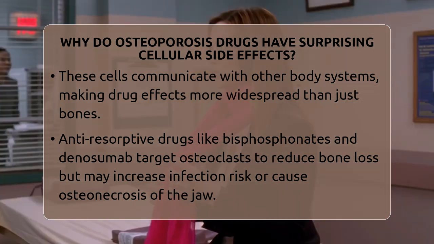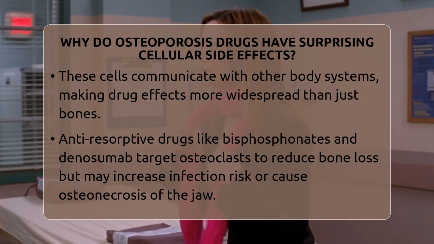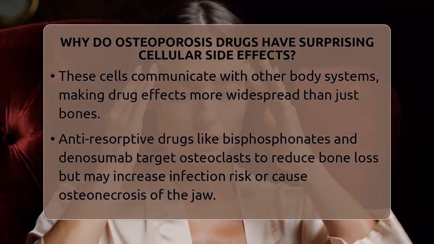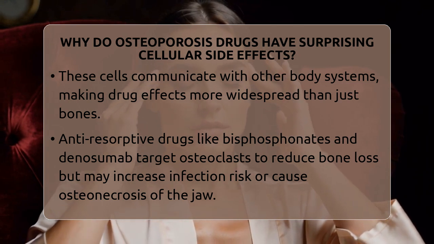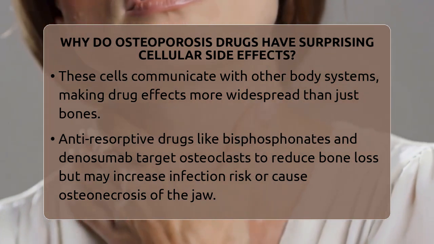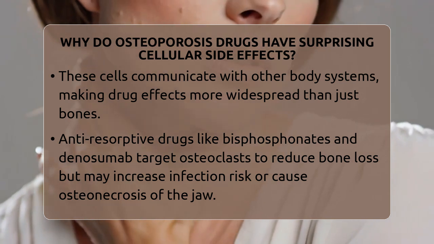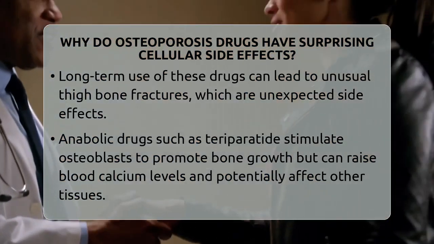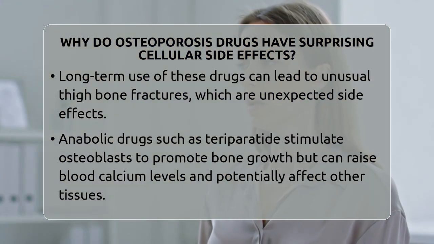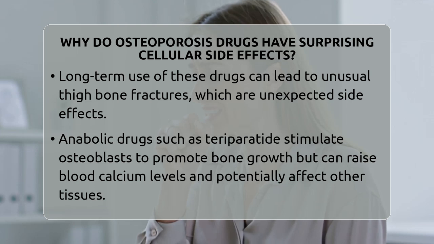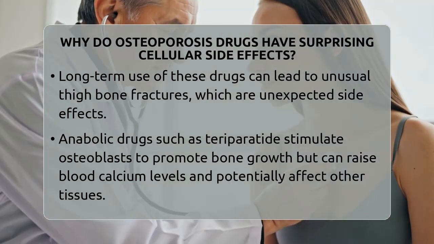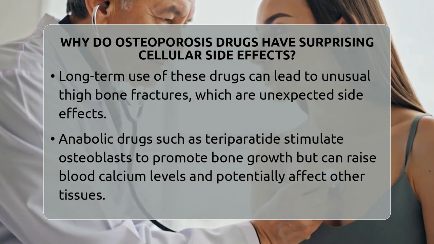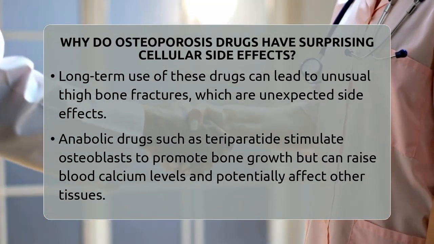On the other hand, anabolic drugs like teriparatide and abaloparatide stimulate bone growth by acting on osteoblasts. While they promote new bone formation, they can also affect other cells that share similar signaling pathways. This can lead to side effects such as increased calcium levels in the blood, which might cause symptoms like nausea or muscle weakness. In rare cases, animal studies have suggested a potential increased risk of certain cancers, although these findings are not conclusive for humans.